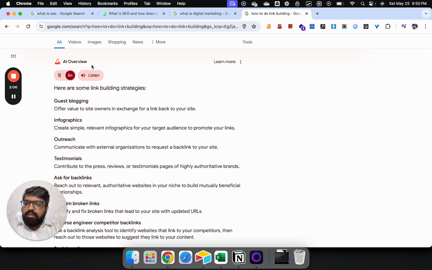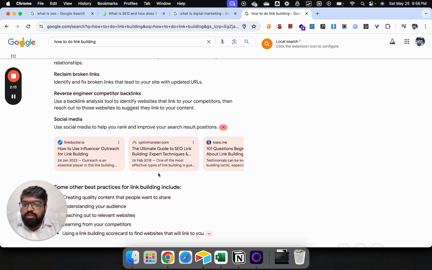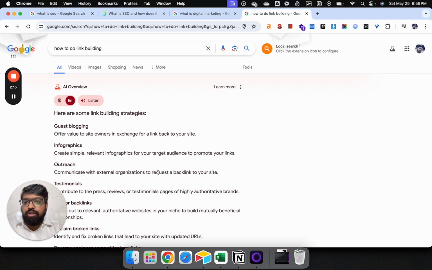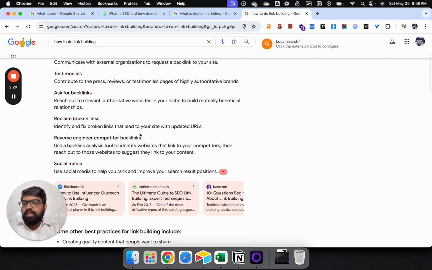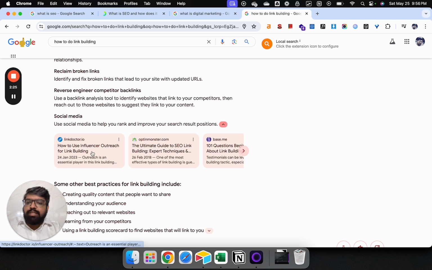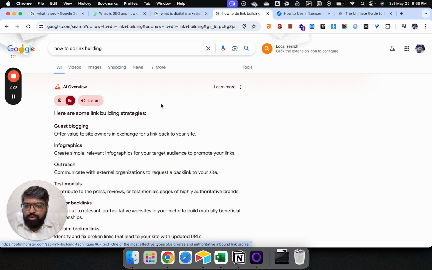You will have this feature available to you once Google has rolled it out in India as well. So how will the traffic go to zero? First of all, if I want to learn link building, or if we are doing any research on Google, this is providing just the basic details about that particular area, not the complete details. And if I want to know more about link building, I can go to these websites from where Google is preparing its summary or notes. So the argument that the traffic will go to zero, or that websites will lose huge traffic out of it, is not correct.